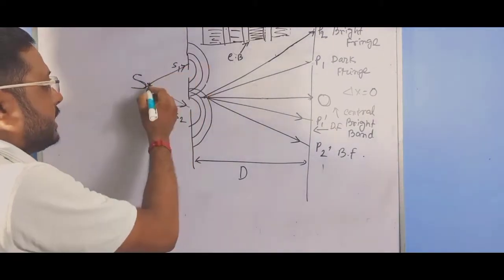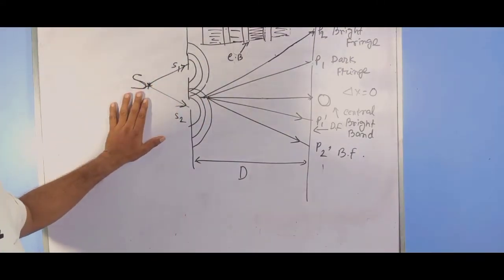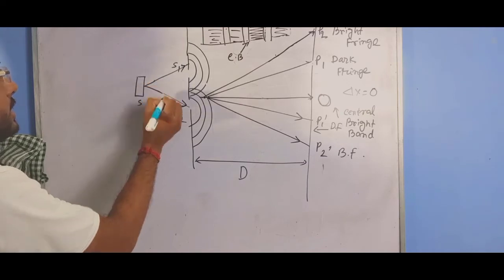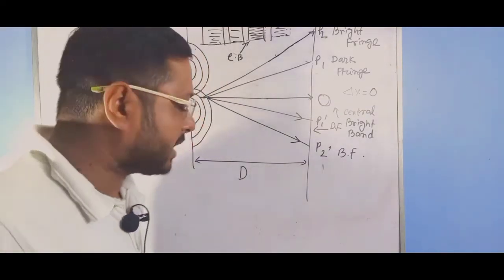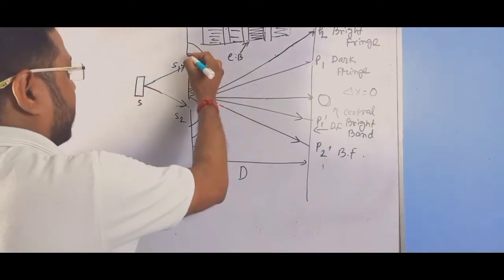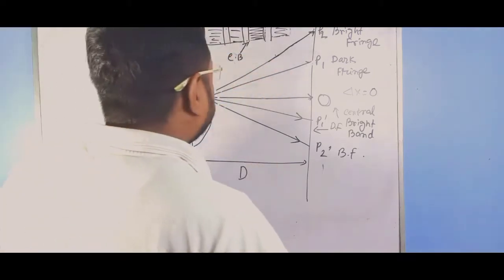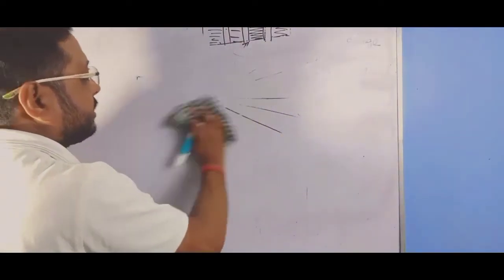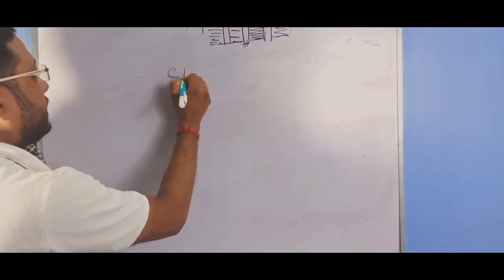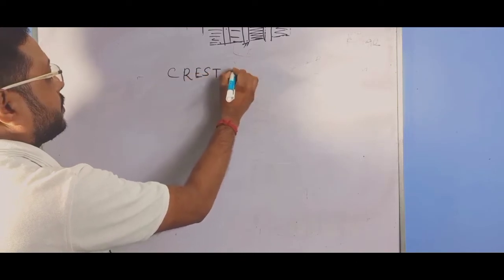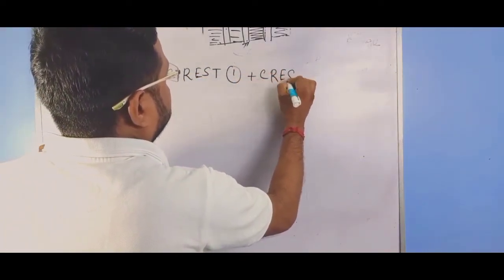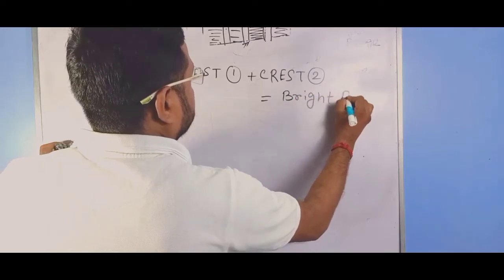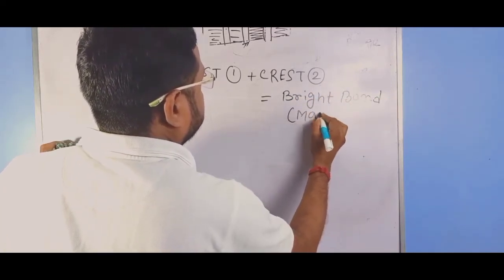Here, as in the original Young experiment, S is a pinhole, but in the laboratory experiment we later use a single narrow slit S. We know that a narrow slit produces a cylindrical waveform, but here a spherical waveform comes out with troughs and crests. Now at a point where the crest of wave 1 plus the crest of wave 2 falls together, we get a bright band, that is, maximum intensity.